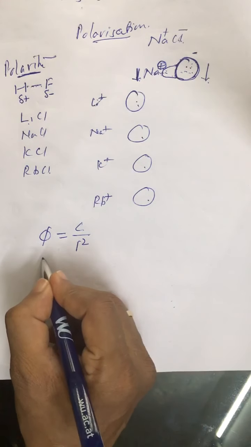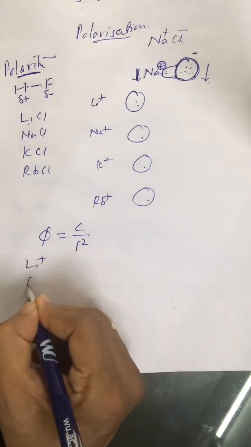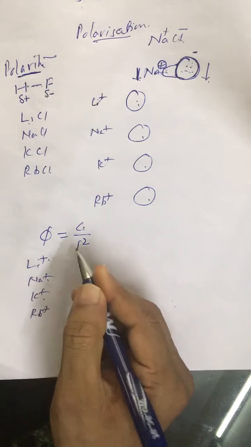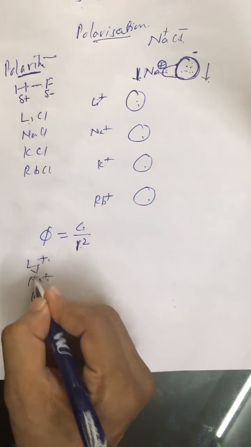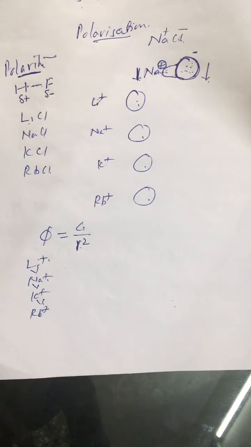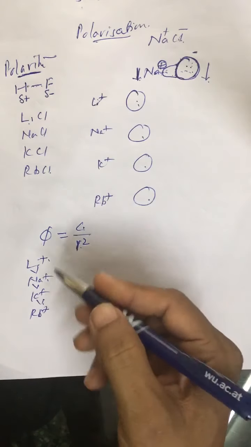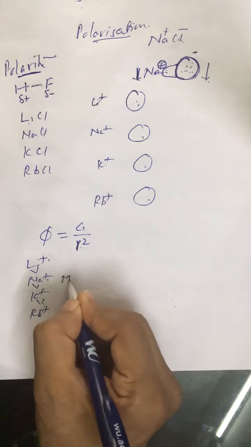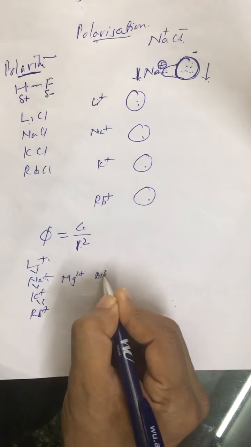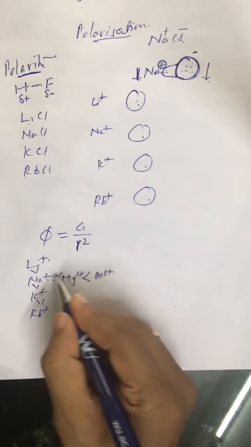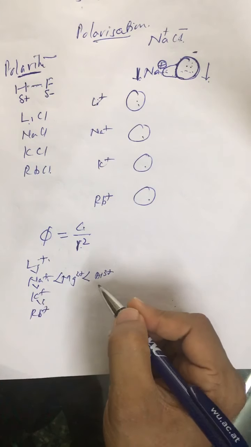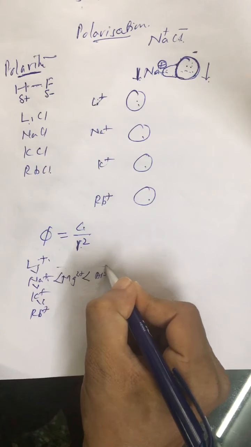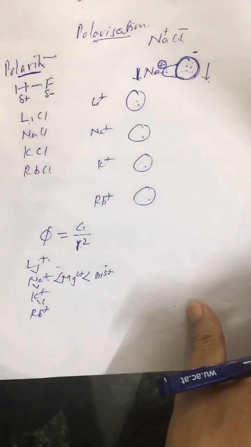And this phi value, if you compare Li positive, Na positive, K positive and Rb positive, charge remains the same but downward radius increases. So phi value varies in this order. For cations in the periodic table, downward phi value decreases. And if you move from left to right, like Na positive, Mg2 positive, Al3 positive, phi value increases because of increase in charge and decrease in radius. So phi value increases while moving left to right and decreases while moving top to bottom.